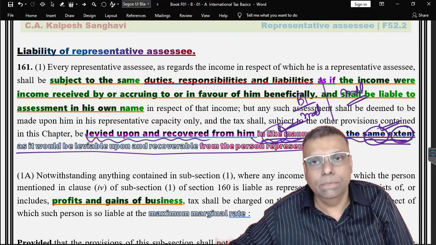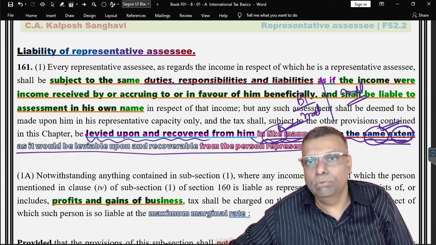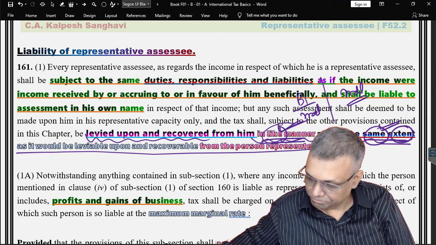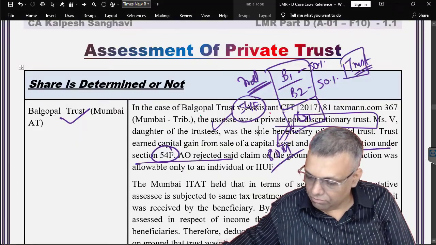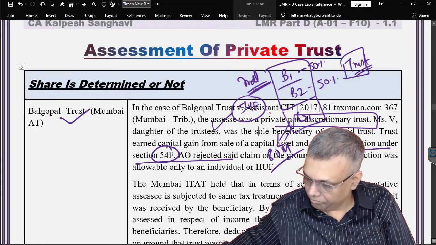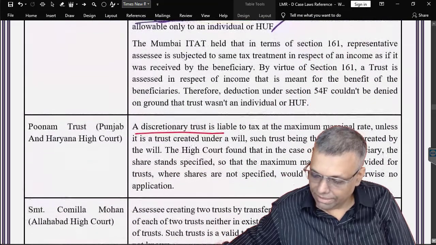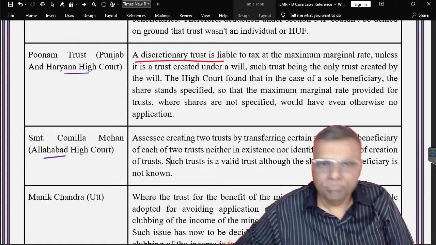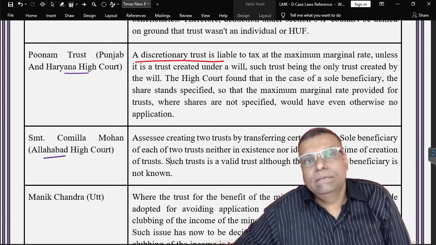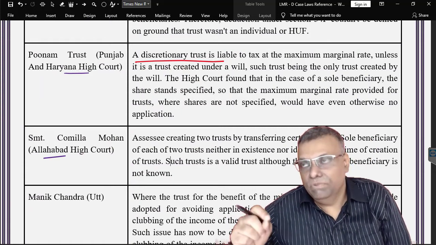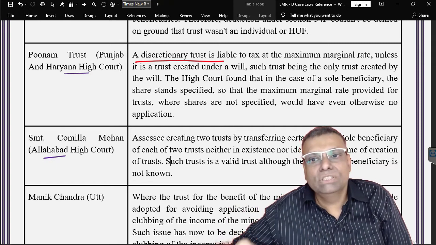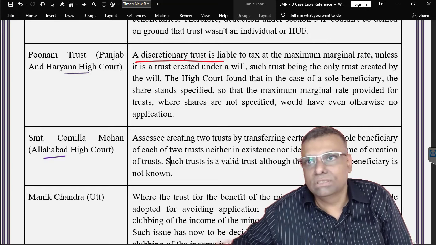I repeat, this is a debatable view, but this is a very popular view, because you will also find opposite judgments of these types. Further, another very big debatable view is in the case of Poonam Trust and Allahabad High Court. First of all, you understand that we basically want to try to understand from a practical point of view whether the share is determined or not determined, and accordingly we can fix the tax liability in relation to the trust. Otherwise we cannot do that.